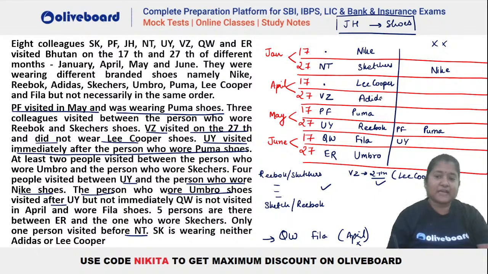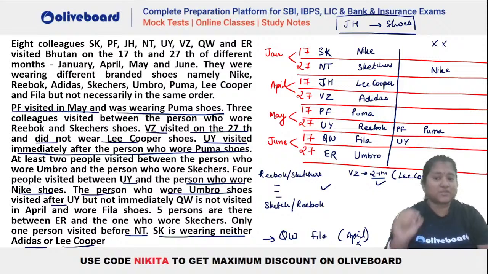So we will have Adidas here. And now we have to place 2 more persons. One of them is JH and another is who? कौन बचा हुआ है? We have SK, right? SK remaining and JH remaining. SK is neither wearing Adidas nor Lee Cooper. So SK is not Lee Cooper. So you can see SK will be Nike. If SK is Nike, you can see JH will be this one.